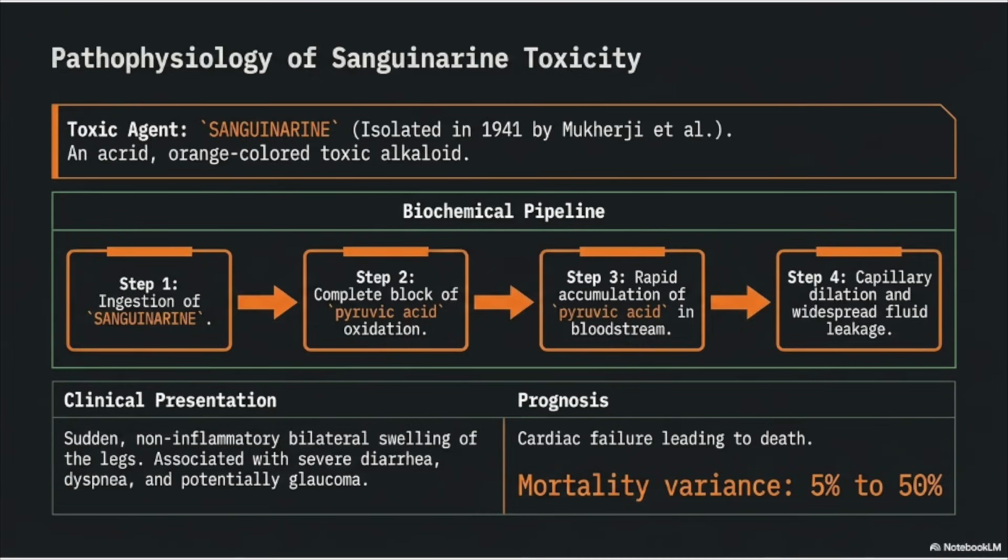Once ingested, sanguinarine completely blocks the oxidation of pyruvic acid, causing it to rapidly accumulate in the bloodstream. This leads to capillary dilation and widespread fluid leakage. Clinically, this presents as sudden non-inflammatory swelling of the legs, along with severe diarrhea, breathlessness, and sometimes glaucoma. The prognosis can be extremely serious, with mortality ranging from 5 to 50%, often due to cardiac failure.